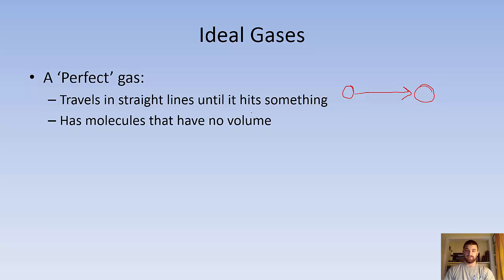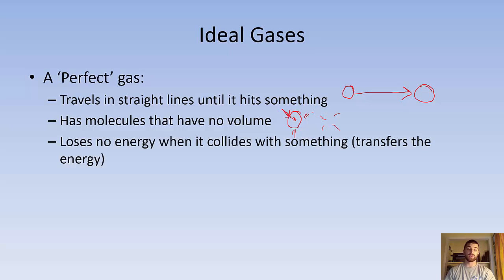It is also going to have molecules that are so small that they take up no volume, right? They shrink and don't take up any space. Bloop, nothing there. So the gas particles have no volume in a perfect gas.